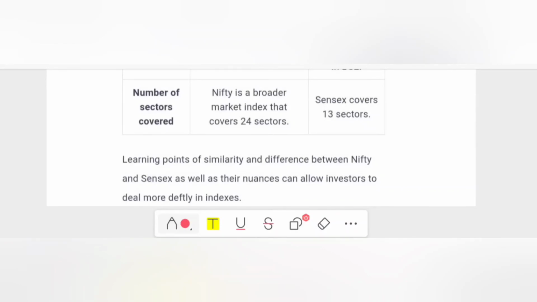For example, in Nifty 50, you have 50 different company stocks from different sectors combined into a basket, and that is called an index, and the name of that index is Nifty 50. You will get different indexes in different exchanges, such as NSE or BSE, or in different exchanges in different countries. So this is what Nifty and Sensex mean.